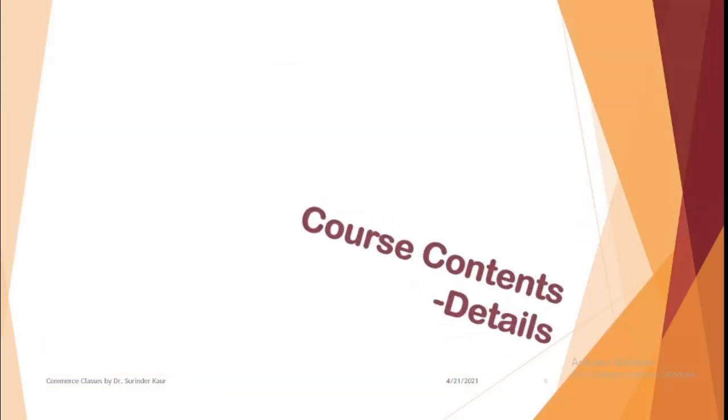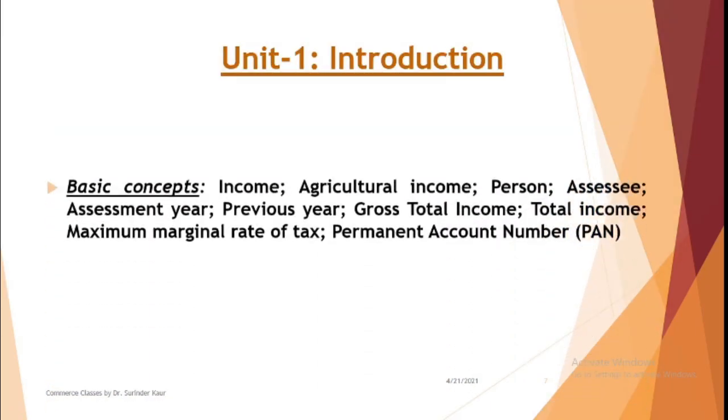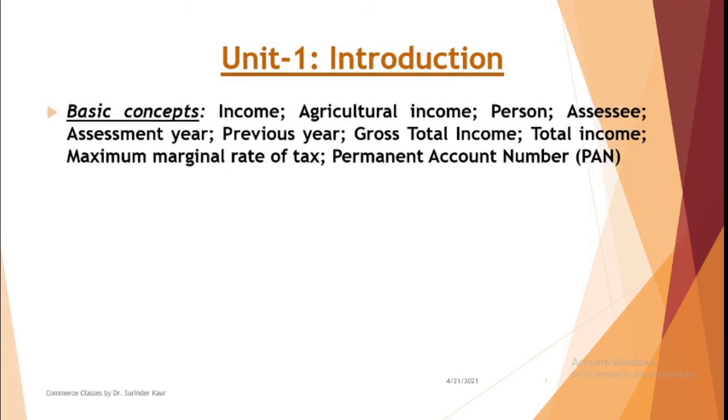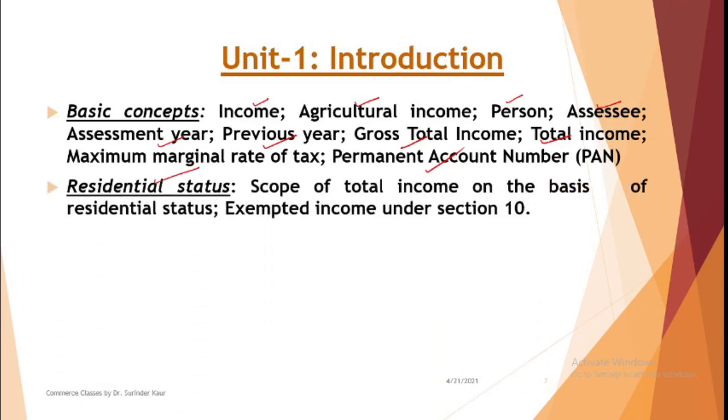Okay, now let us take up the course contents in detail. So our basic concepts will include income, agricultural income, person, assessee, assessment year, previous year, gross total income, rate of tax, marginal rate of tax, permanent account number. Then you have residential status and scope of total income on the basis of residential status, and exempted incomes. Section 10 is very important. All exempted incomes are lined up here.